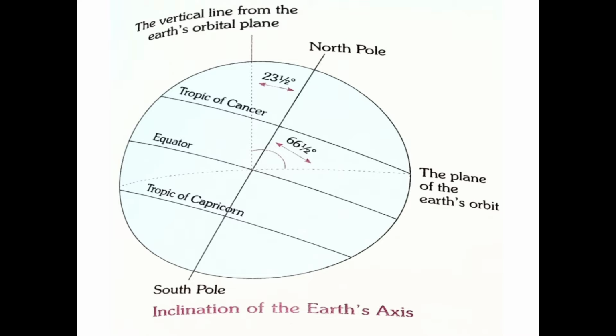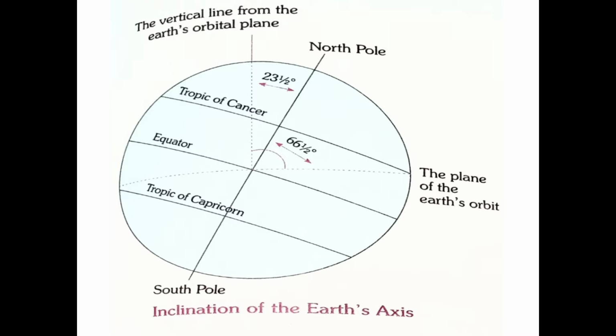So what is inclination of the earth axis here? This line is tilted or bent. This line is known as inclination of the earth axis, and the plane formed by the orbit is termed the earth's orbital plane.